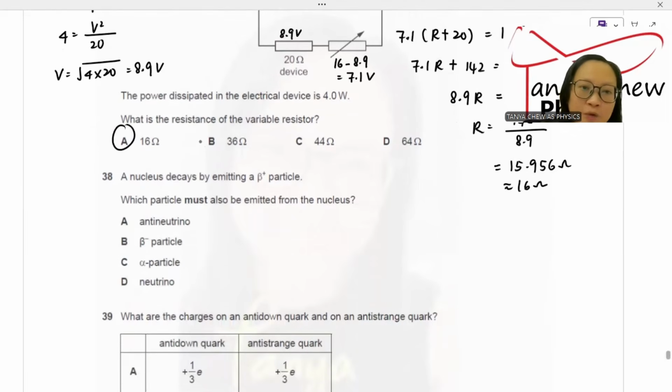Number 38, a nucleus decays by emitting a beta plus particle. Which particle must also be emitted from the nucleus? If you see beta plus, it is together with a neutrino. So neutrino is the answer.